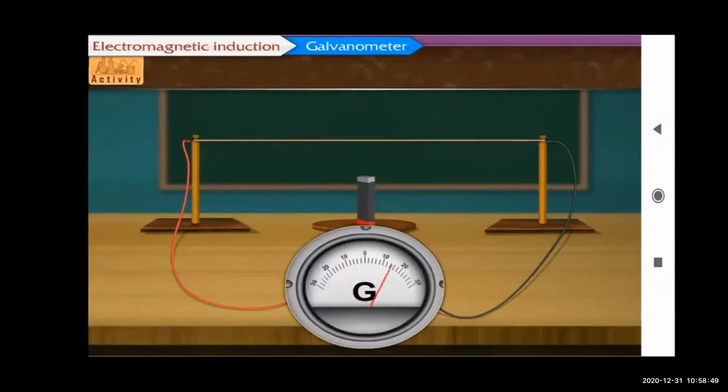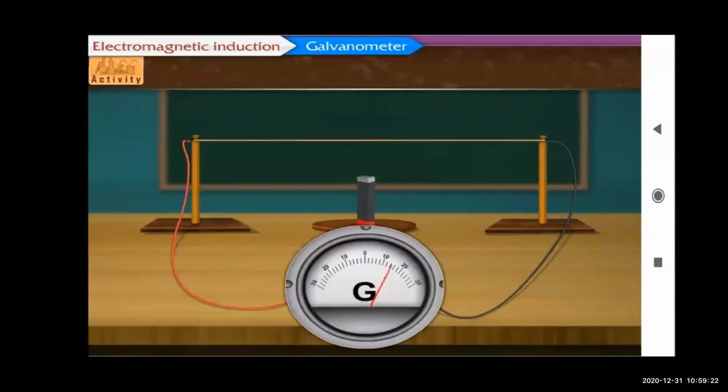When we took the bar magnet near the galvanometer, the pointer showed a deflection on one side of the zero mark, and when we took the bar magnet towards the wire, once again the galvanometer showed deflection, but in the opposite direction. With this activity, this is the conclusion we have to understand: if a conducting wire is kept moving in a magnetic field, a current is produced in it.